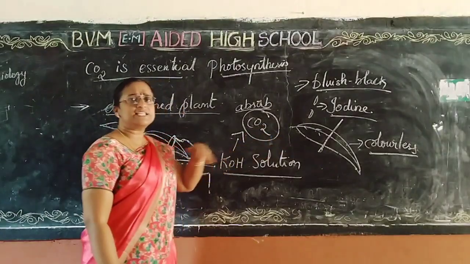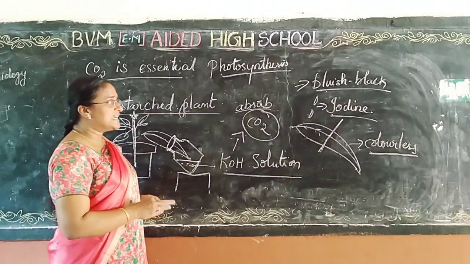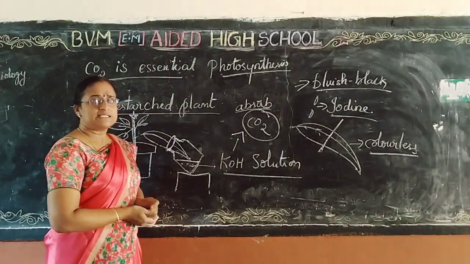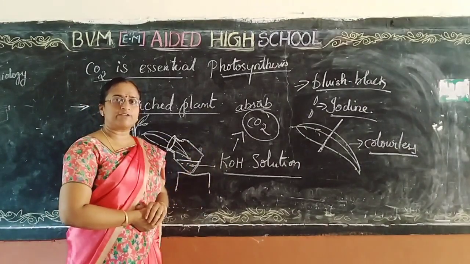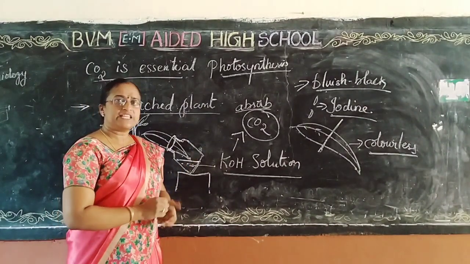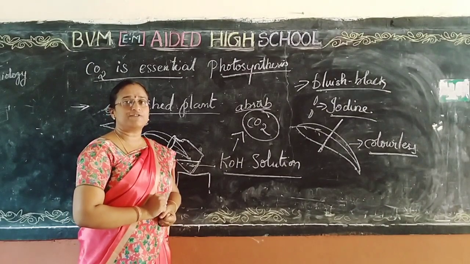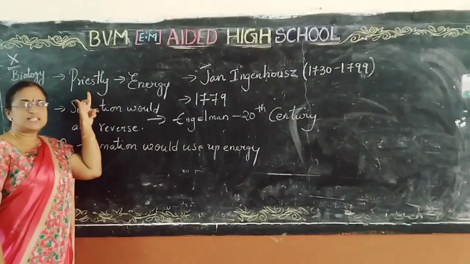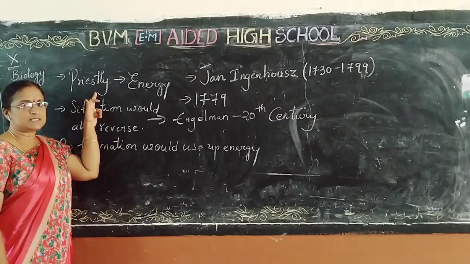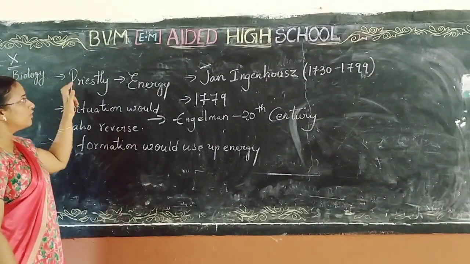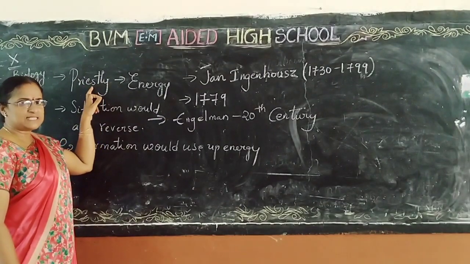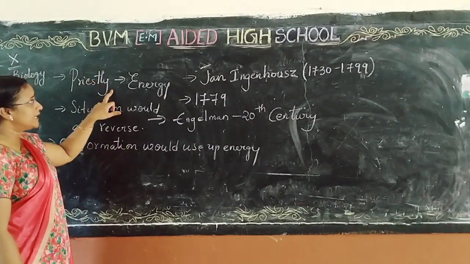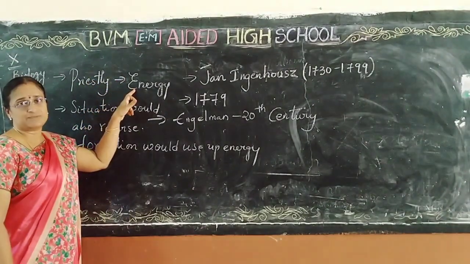After a series of experiments, several scientists proved that some other factor is also necessary for photosynthesis. That means light is necessary for photosynthesis. During Priestley's time, they thought about how the plants get this energy.